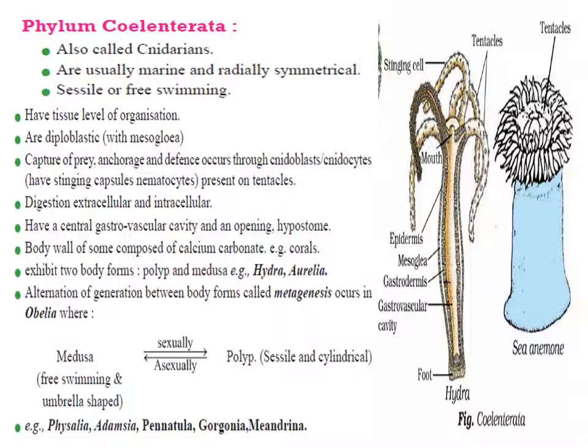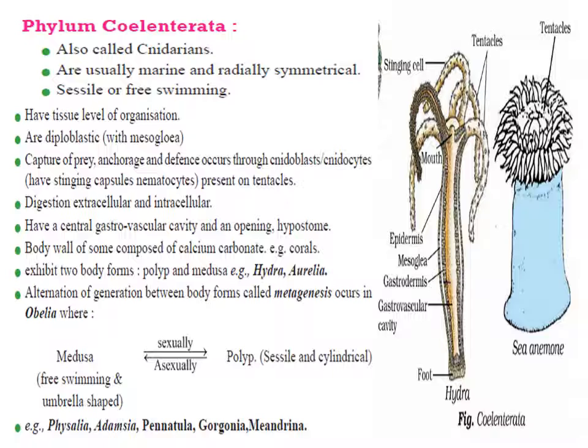The digestion is intracellular and partly extracellular. Some of the cnidarians have a skeleton made up of calcium carbonate, for example, corals. Now cnidarians show two basic body forms, polyp and medusa. Polyp is sessile, sessile means non-motile, and cylindrical, like in Hydra and Adamsia. Medusa is free swimming and umbrella-like, like in Aurelia and Physalia.